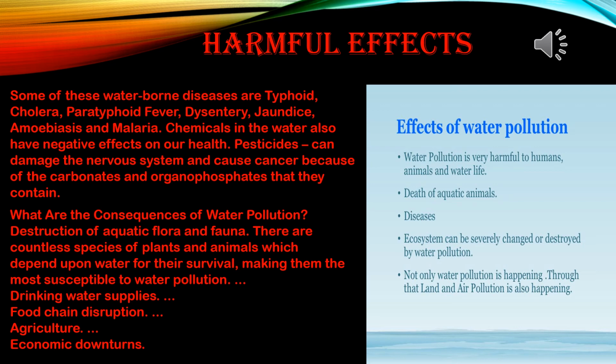So ultimately the effects of water pollution are very harmful to humans, animals and water life. Death of aquatic animals, diseases; the ecosystem can be severely changed or destroyed by water pollution. Not only is water pollution happening, through that land and air pollution is also happening.